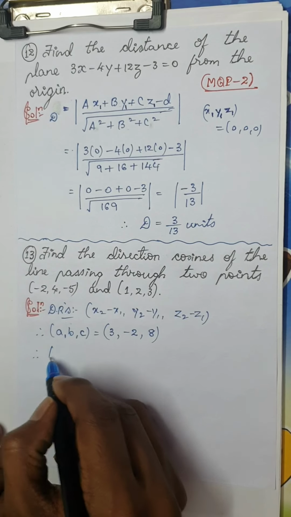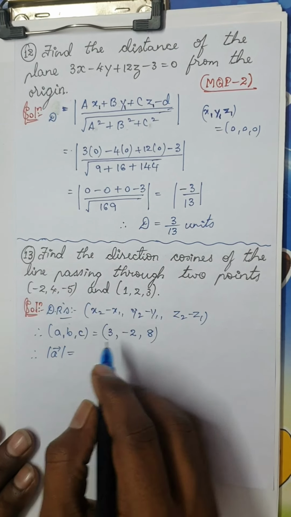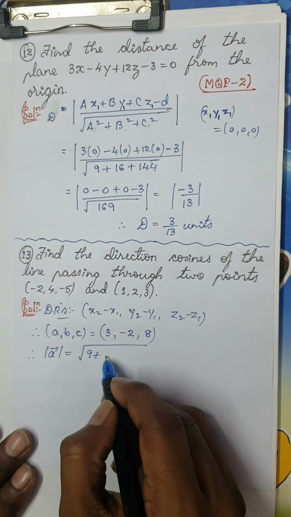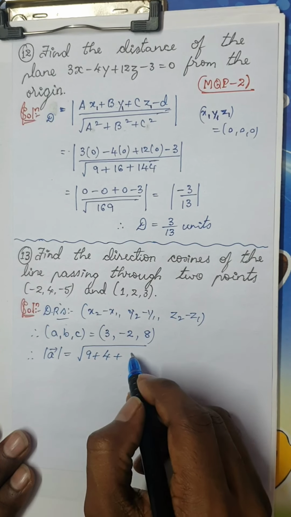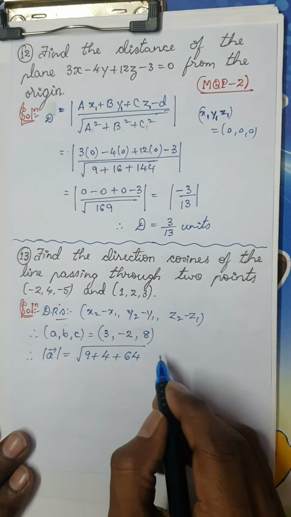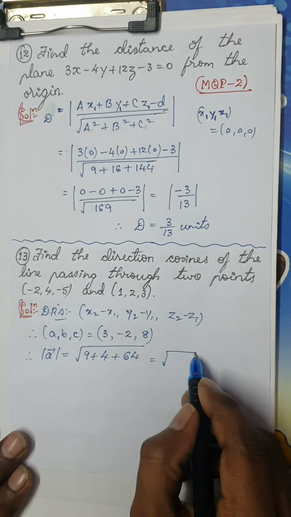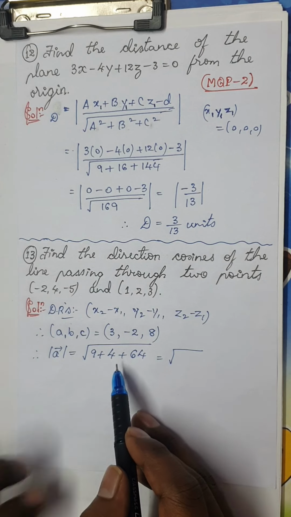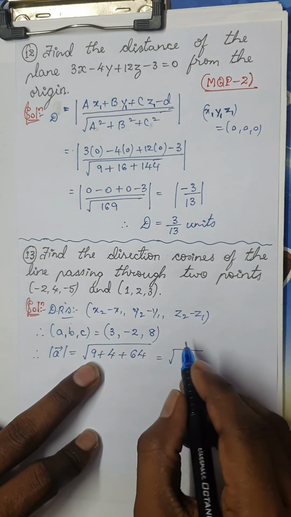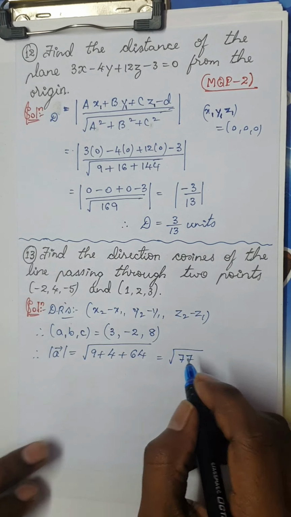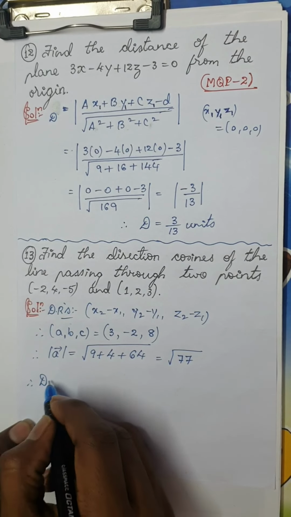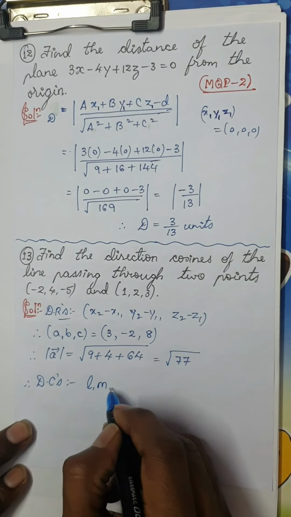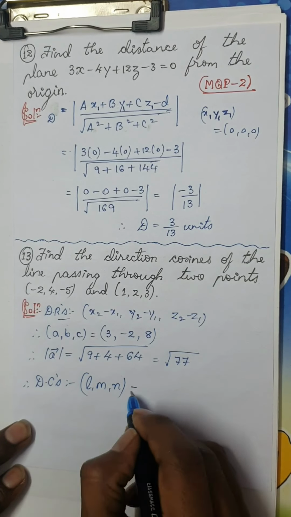Therefore, to find the magnitude of a, that is the square root of 3 square is 9, 2 square is 4, 8 eights are 64. So this is the square root of 64 plus 4 is 68, 68 plus 9 is 77. Therefore the direction cosines, what are they? They are nothing but l, m and n.